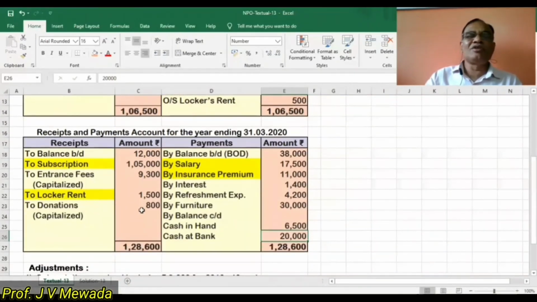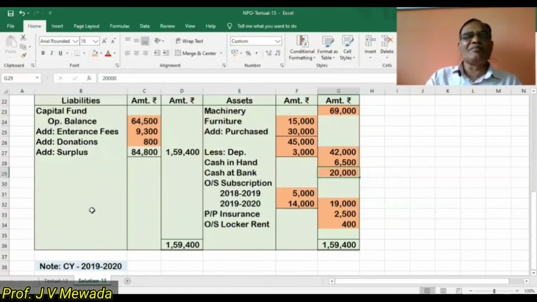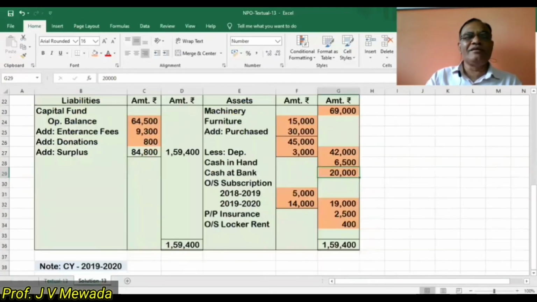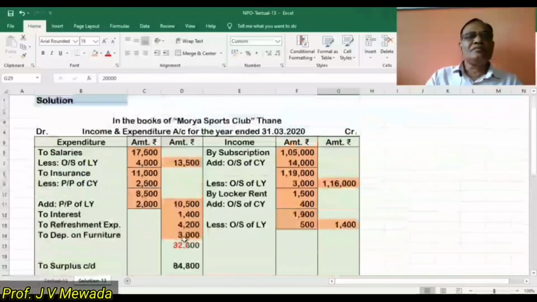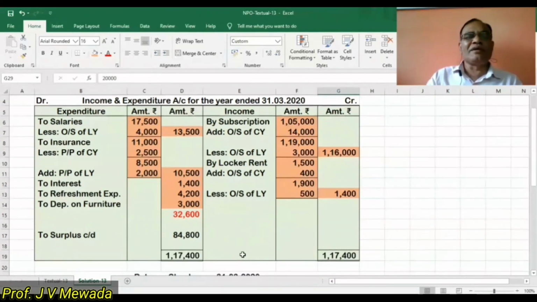Now the receipt and payment account is over. Subscription, both the adjustments we have completed. Prepaid insurance we have completed. Depreciate furniture by 3,000, that also. Now let us see depreciation we have already completed. In solution, depreciation is completed. Okay. Now locker and outstanding is also completed. So each and every item of the expense side is over. On the income side also we have cast it to the outer column. So now let us close the income and expenditure account.